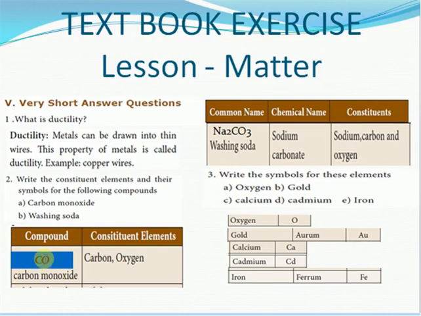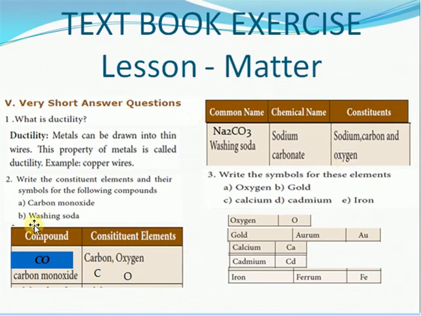CO is the formula. Carbon and oxygen are the constituent elements. The symbol for carbon is capital C, whereas the symbol for oxygen is capital O. These are the things we have to write down.